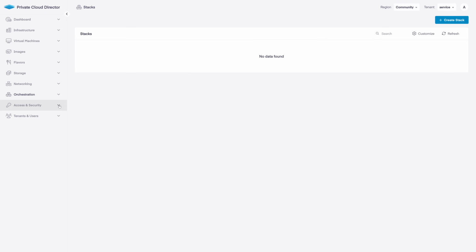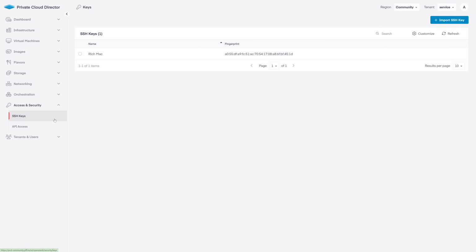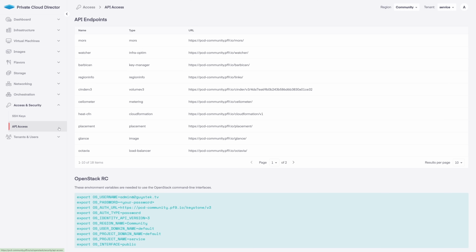Under Access and Security, you can define SSH keys that you can then add to a VM deployment to make SSH authentication into your VMs painless and easy. I've added my public SSH key from one of my systems just for that purpose. API Access provides you a full list of all of the API endpoints for Private Cloud Director and the underlying OpenStack services. You can also access your OpenStack.rc variables at the bottom.